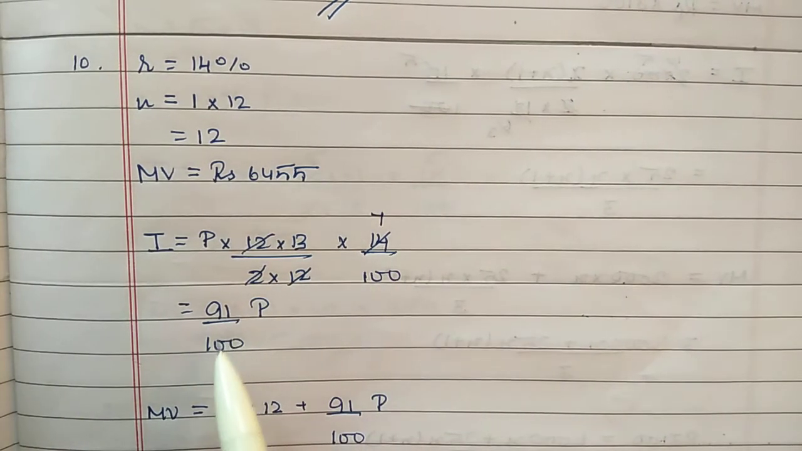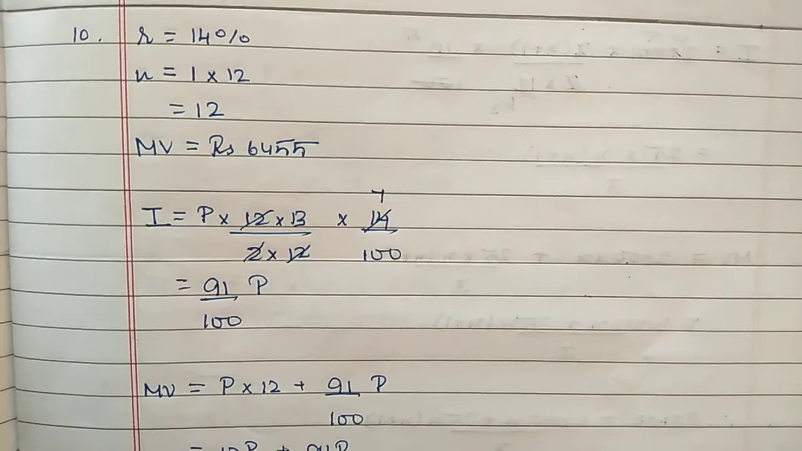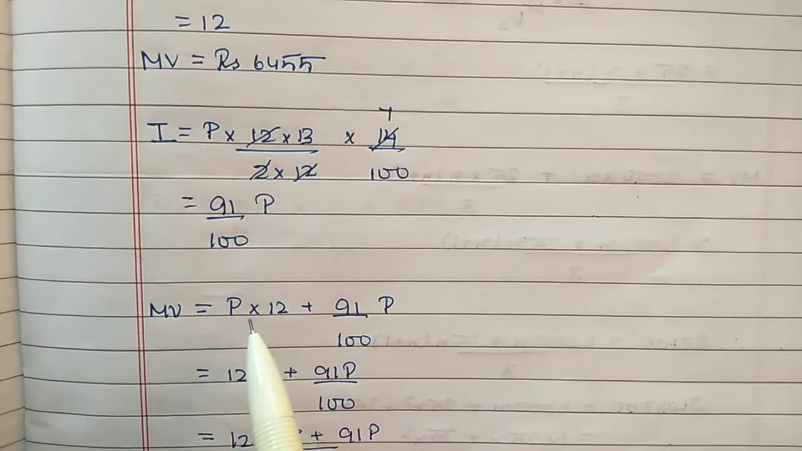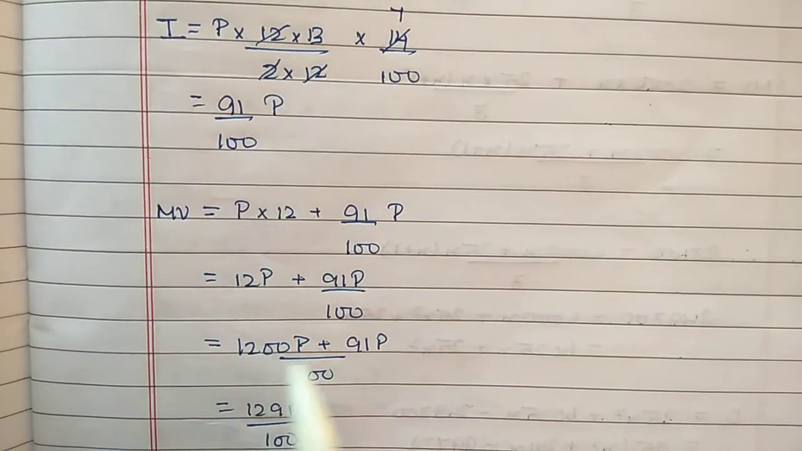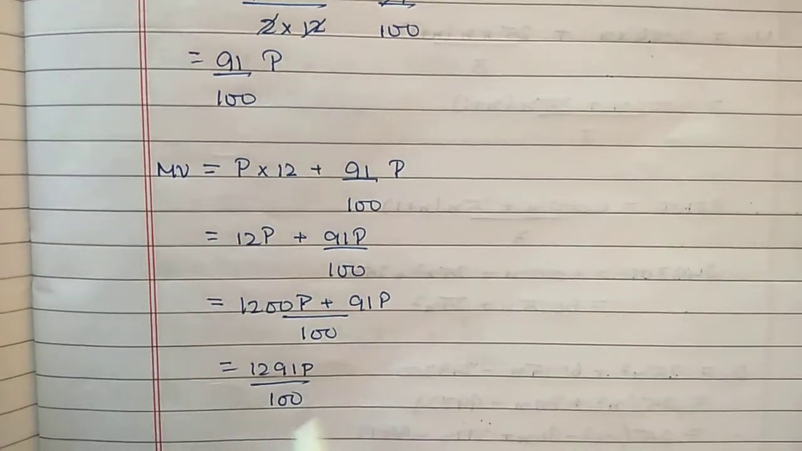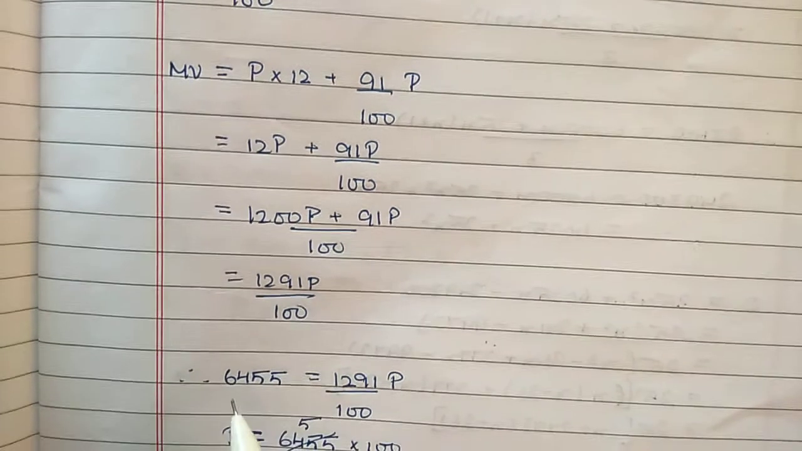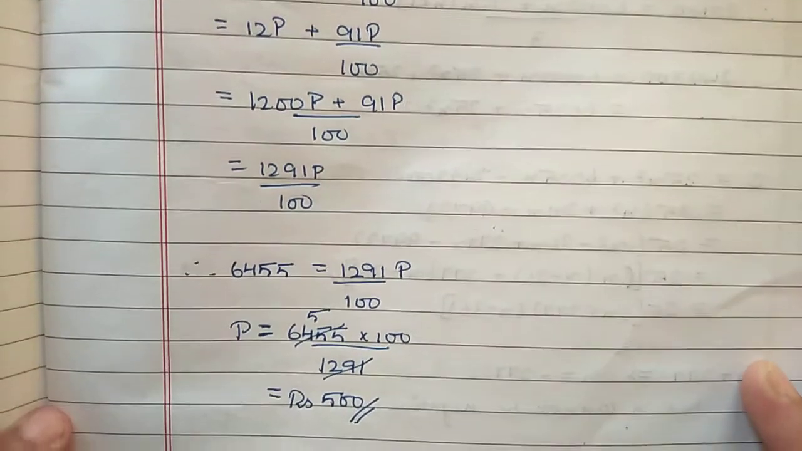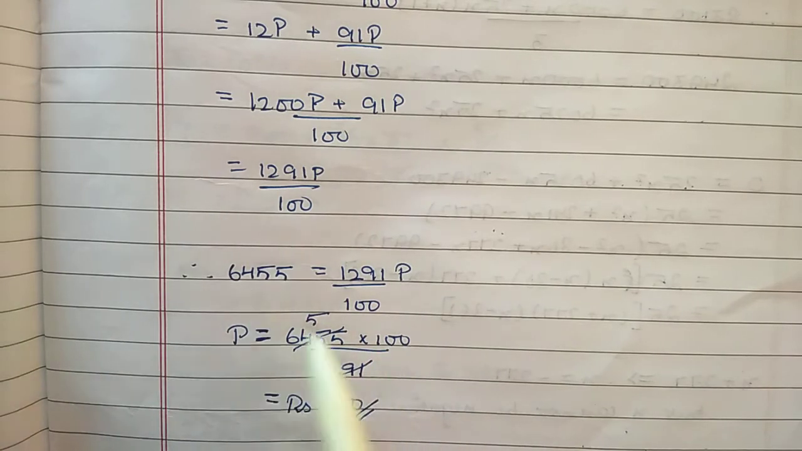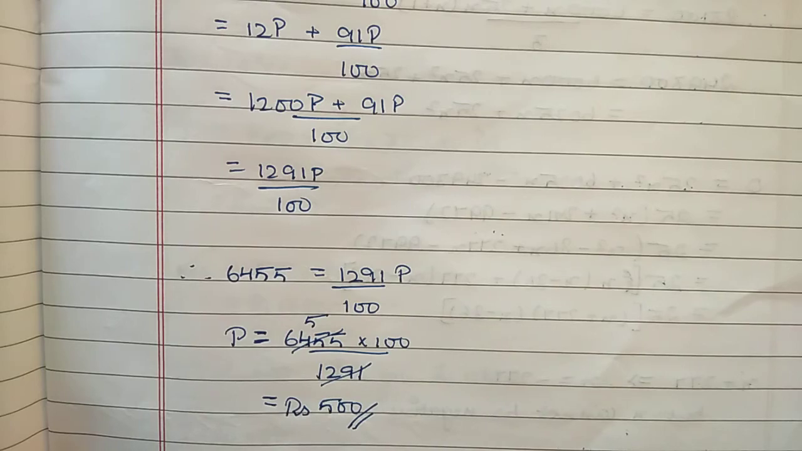Then you will get 91 by 100 P. Interest we are getting here is 91 by 100 P. Then maturity value in terms of P will be P into 12 plus 91 by 100 P. After calculation, take LCM and do the calculation. You will get a maturity value of 1291P by 100. And according to the question, maturity value is 6,455. Equate both the values. Shift these values this side and you will get the P value. P is 500 rupees per month.